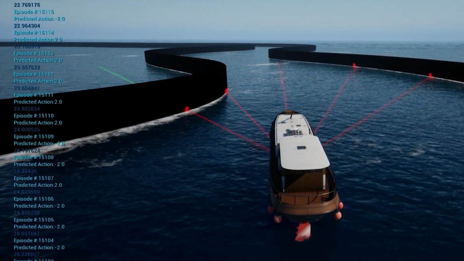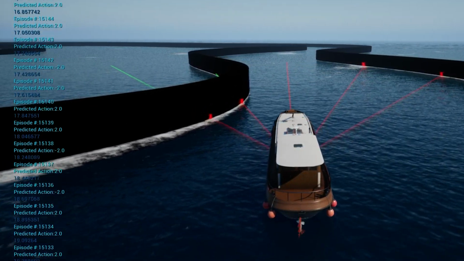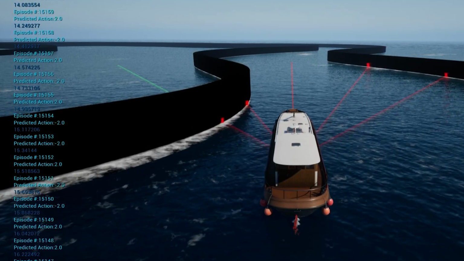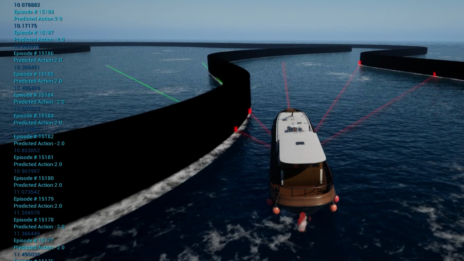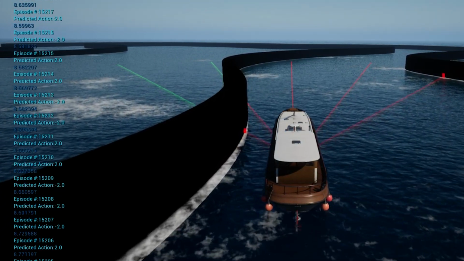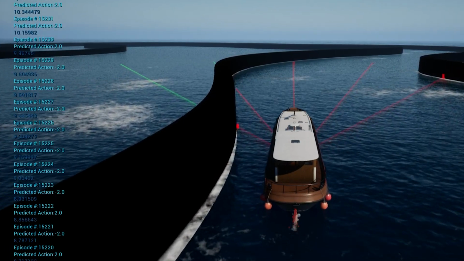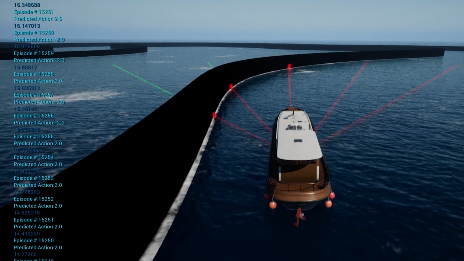So this allows us to experiment with autonomous navigation without actually damaging anything and using the same physics and environment variables that are important in the real world. And then we can transfer those trained machine learning algorithms back into the real world once they're fully optimized.